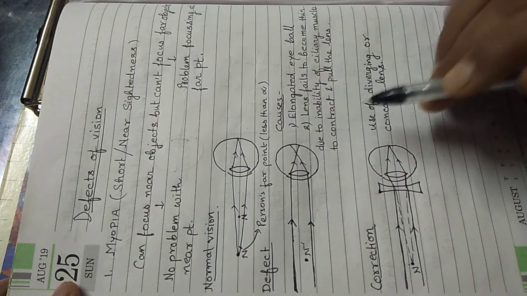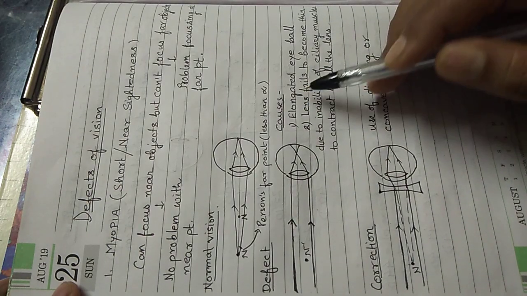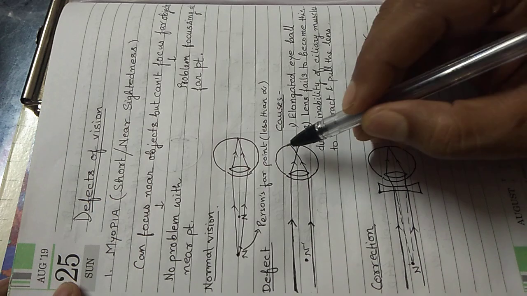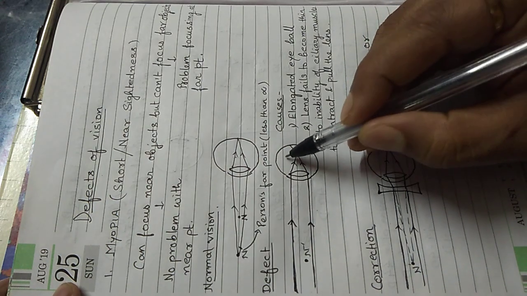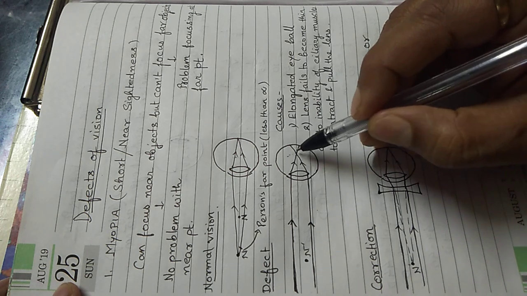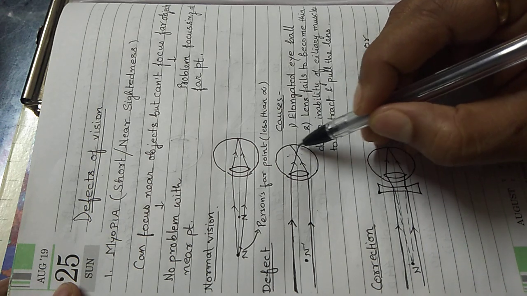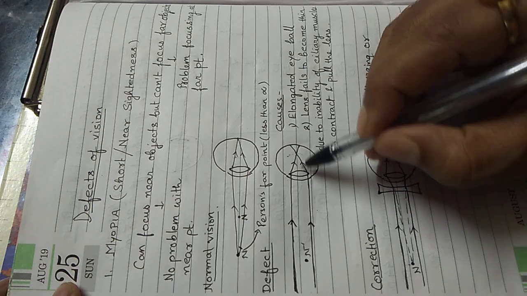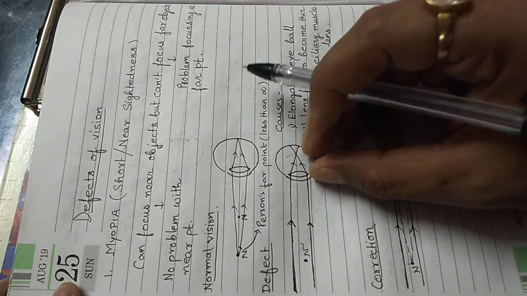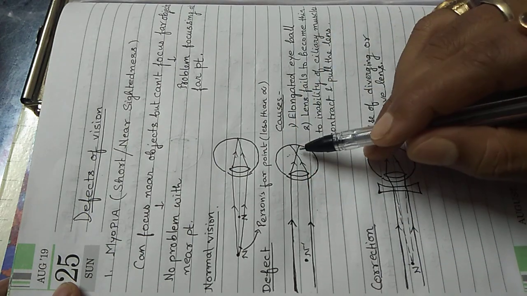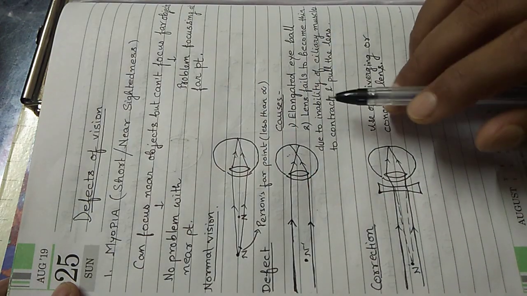Now what is the cause of this? The first cause is an elongated eyeball. The retina should have been here, but the retina right now is actually here. That means this should have been the actual size of the eyeball, but the eyeball is elongated. It is much longer than the normal eyeball. That's why the focusing is not occurring properly.